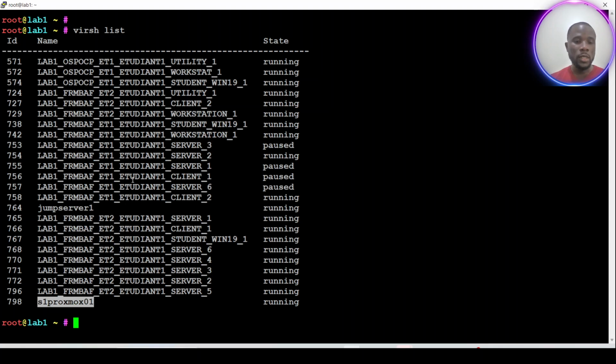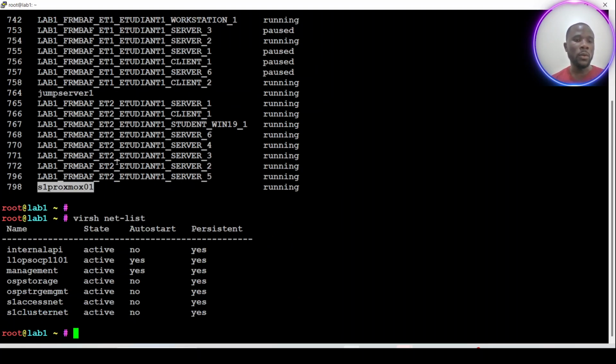Before proceeding, of course, we should have some virtual switches. I have already set them up. During the deployment, I will connect my new node on those switches, but for you, it's not mandatory to have all those switches. Only one switch will be enough for your deployment. Okay, so enough talk, let's go back.